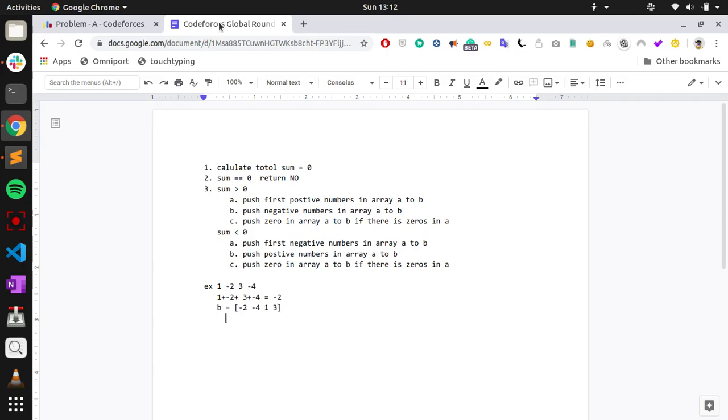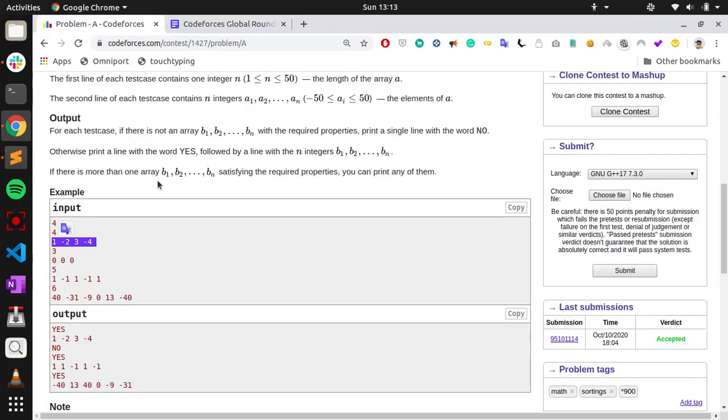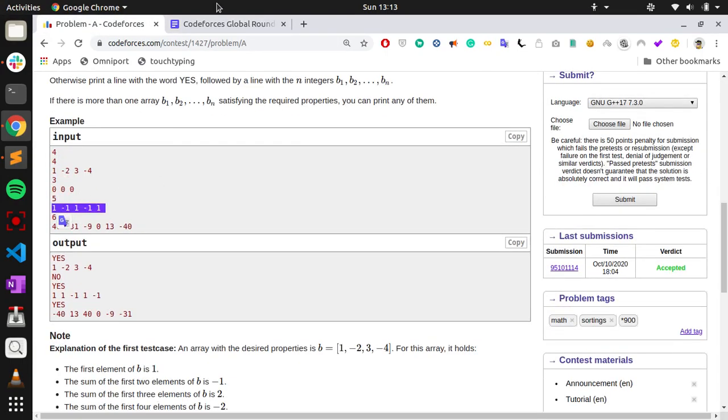If you see the prefix sums, they are minus 2 and minus 6, and then minus 6 plus 1 is minus 5, and minus 5 plus 3 is minus 2, so it is going to increase till the sum. Now take another example where the sum is greater than 0.